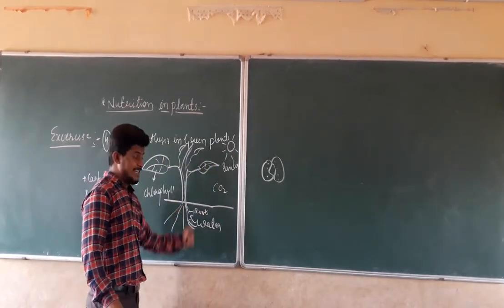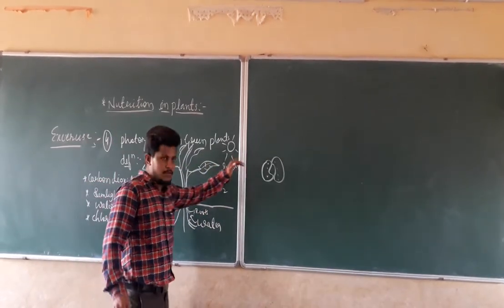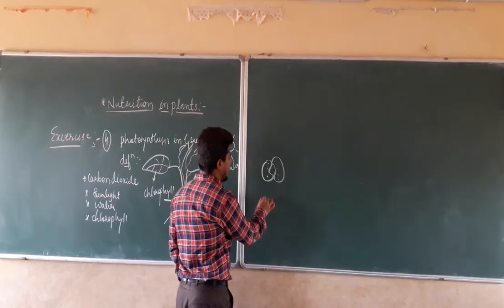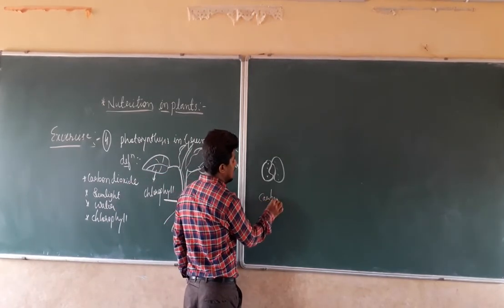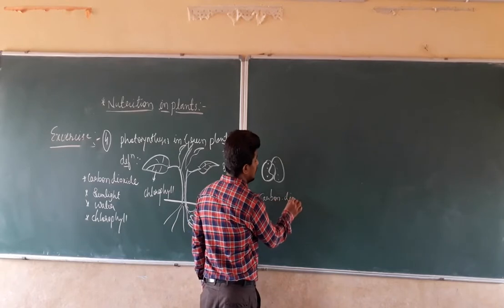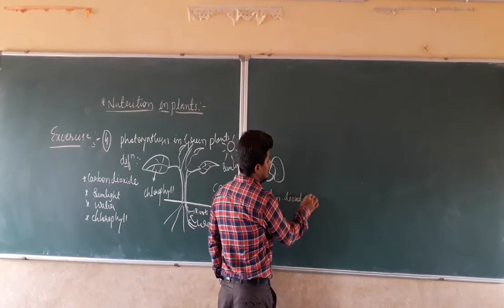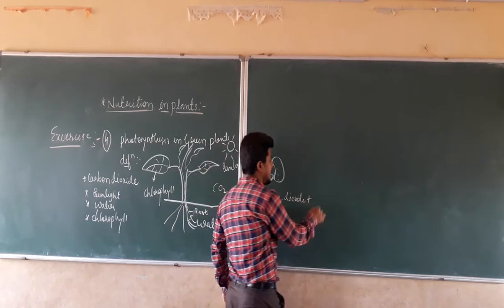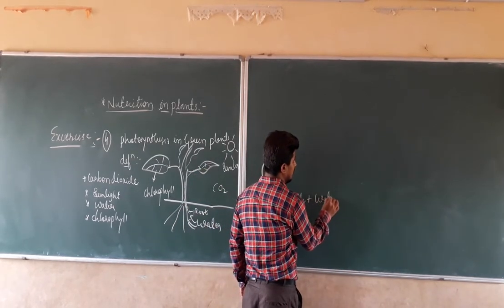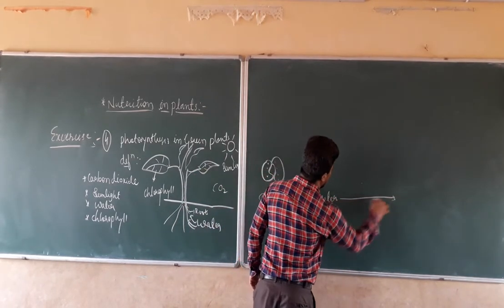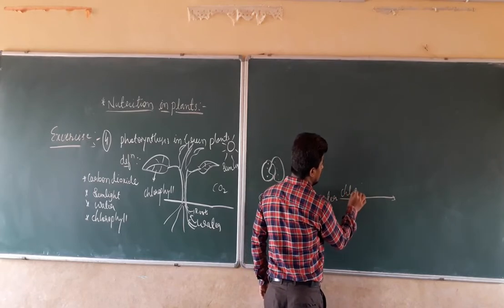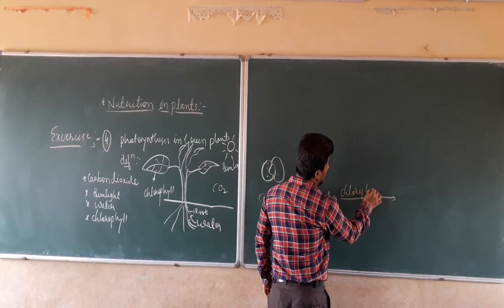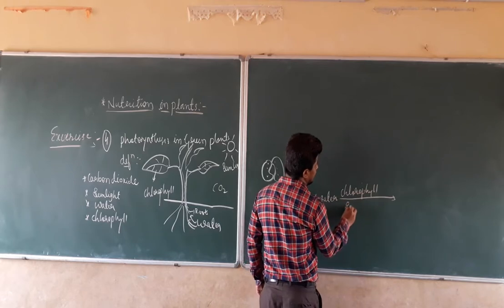Right? The equation for the photosynthesis can be given as carbon dioxide plus what? Plus water on chlorophyll in presence of sunlight.